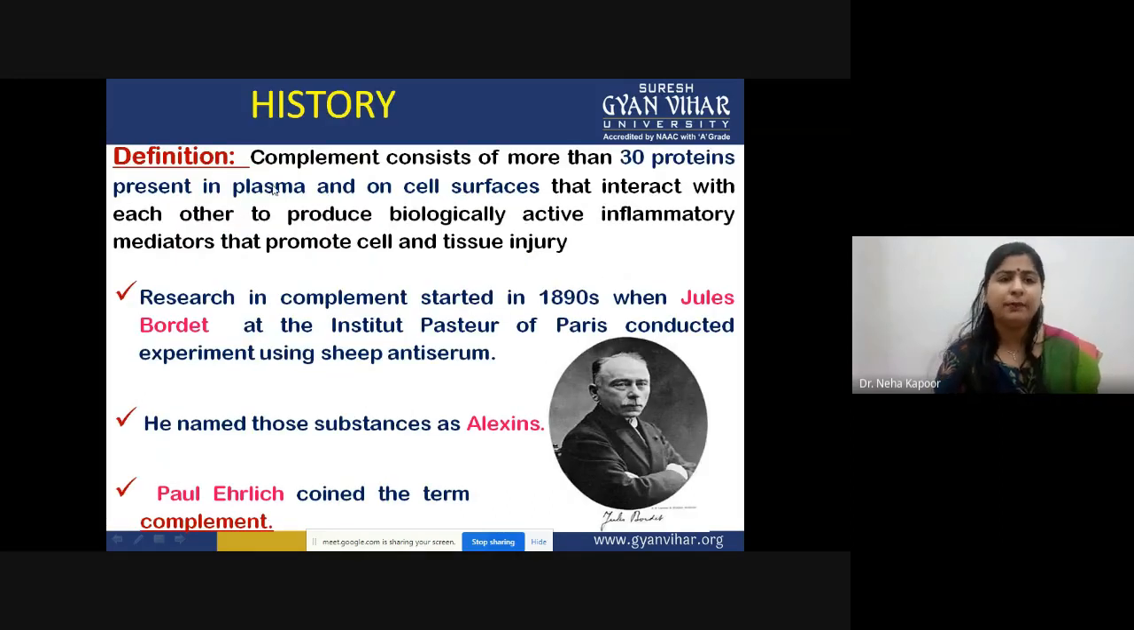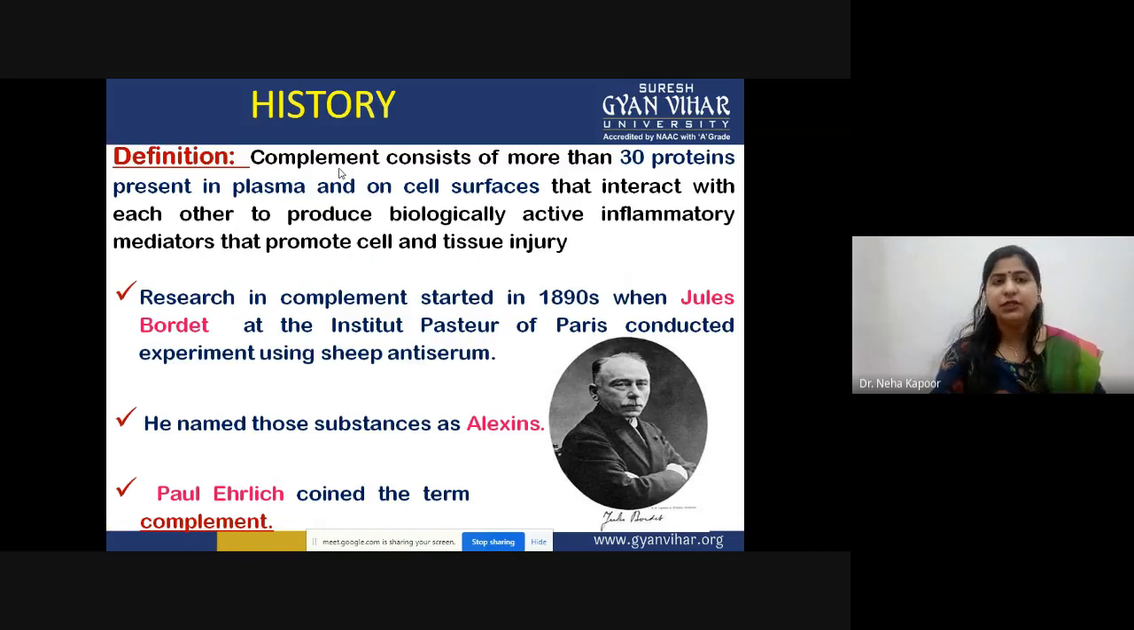Starting with the topic, first of all, we need to dig into some history of the word complement. Complement proteins are a family of more than 30 proteins present in the plasma, in the serum, and on the cell surface. They interact with each other in a sequential manner to produce biologically active inflammatory mediators that provide immunity in case of any cell injury or tissue injury.